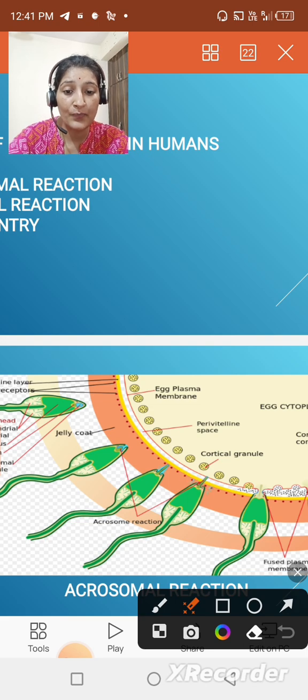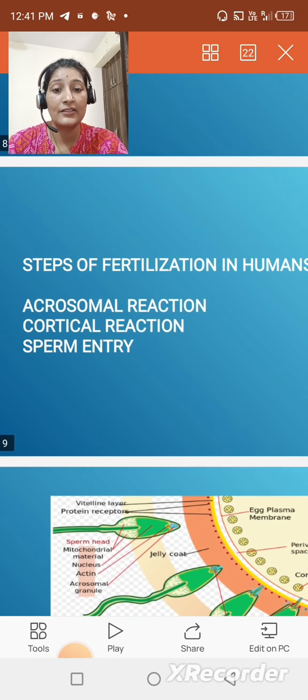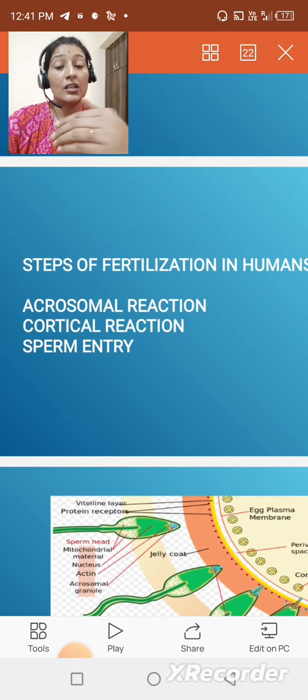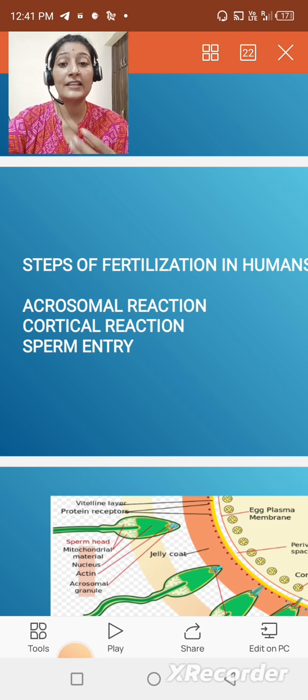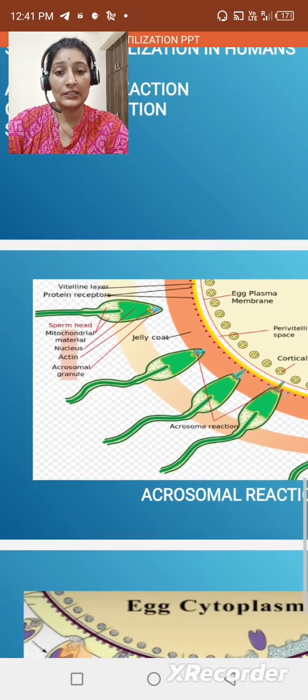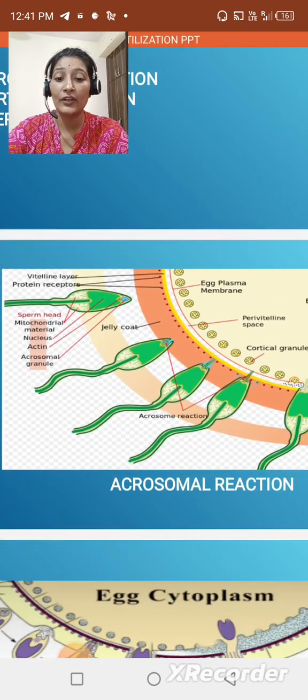Once the jelly coat is dissolved, the sperm moves forward again and comes in contact with the perivitelline space. This is the acrosomal reaction: the sperm's head releases its proteolytic enzymes, the acrosin enzymes, to dissolve the jelly coat so that it can move towards the cytoplasm of the egg. The next step is the cortical reaction. So what happens in the cortical reaction?